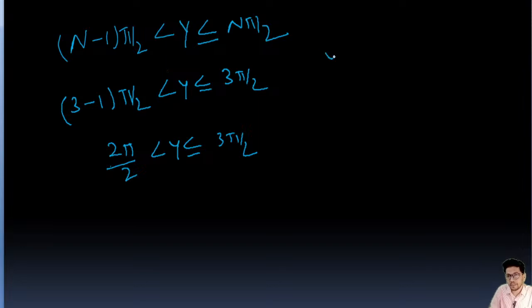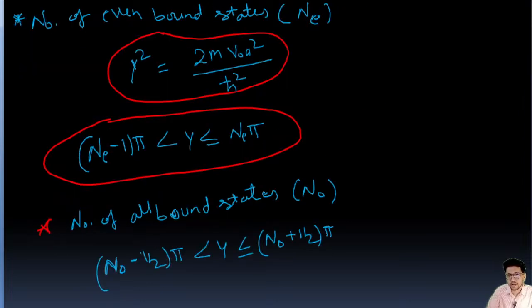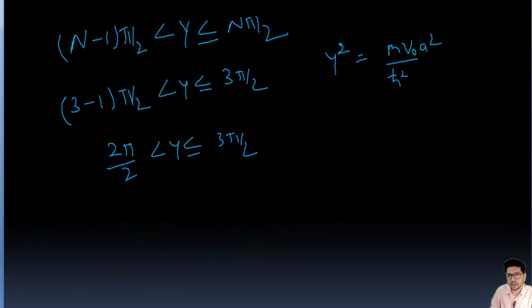So we know the value of gamma square, right? We know the value of gamma square is 2m V naught a square upon h cut square. Here a is the width of the potential well, right?